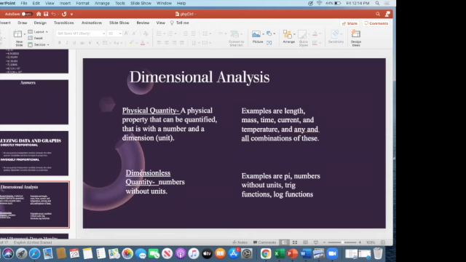Okay. For dimensionless quantities, that means these are just numerical values. They're just numbers, but they don't have SI units. All right. So examples of dimensionless numbers that have no units are pi, which is 3.14, and a bunch of other numbers after it. Trig functions, those are dimensionless numbers, and log functions are dimensionless numbers.